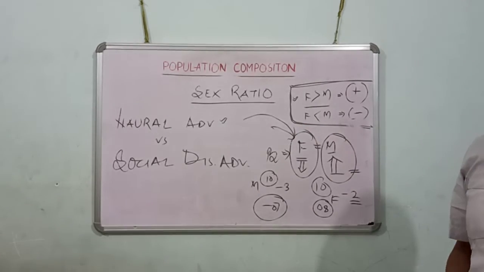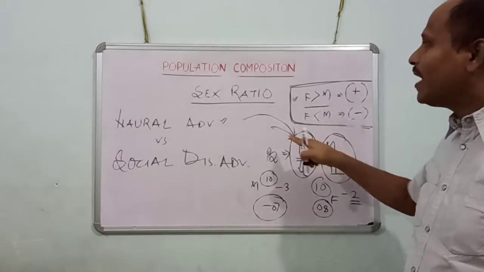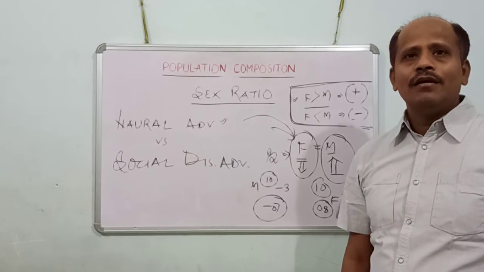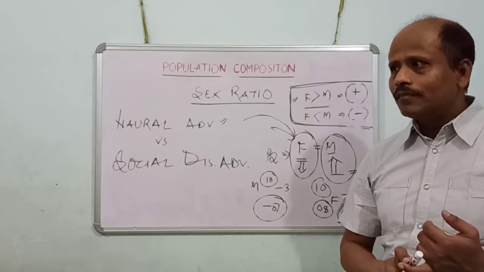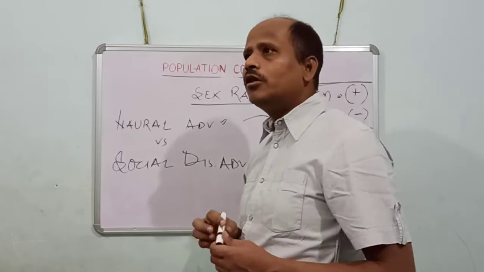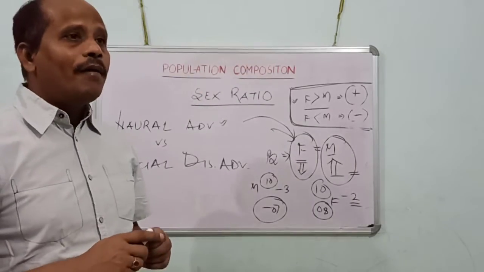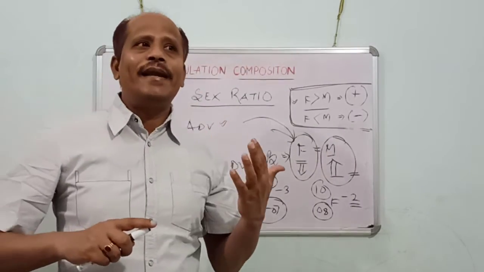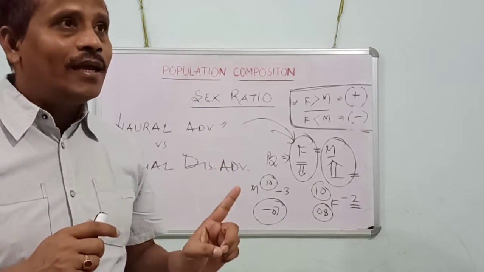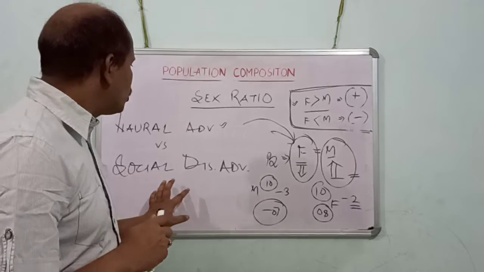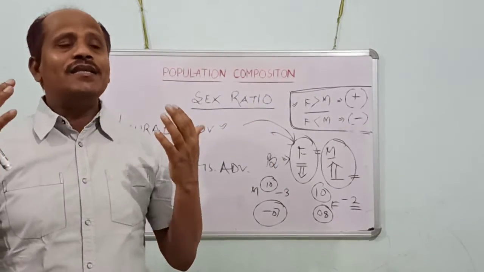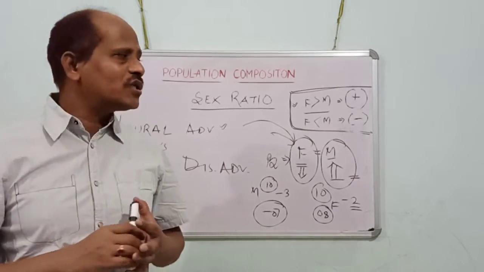But what happens? The female gets the social disadvantage. They are not properly cared for and males are properly cared for. The medication for male children is better in the view of parents. They give more care to male children than female children due to social beliefs.